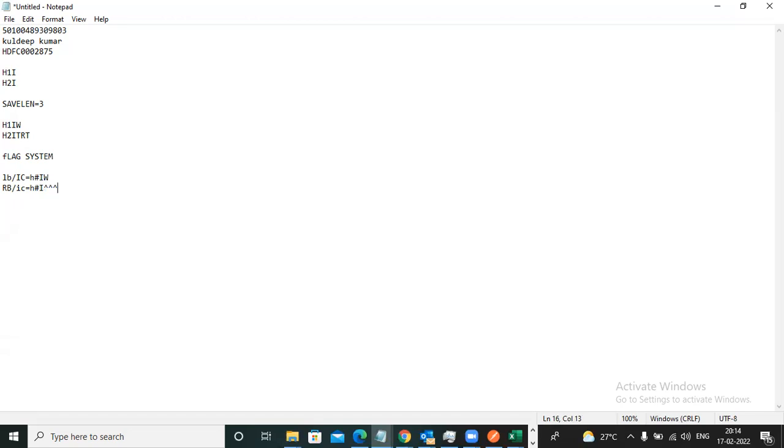If anyone asks as an interview question, if the LB and RB keep on changing, what is your approach to capture the dynamic values? If the LB is static, then you can use the save offset or save length option; using that we need to capture. If the length is also not static, use the flag system: if a digit is changing, you need to give the # symbol; if it is alphanumeric changing, you need to give the cap symbol. So you need to give the answer like this. Okay, everyone understand?